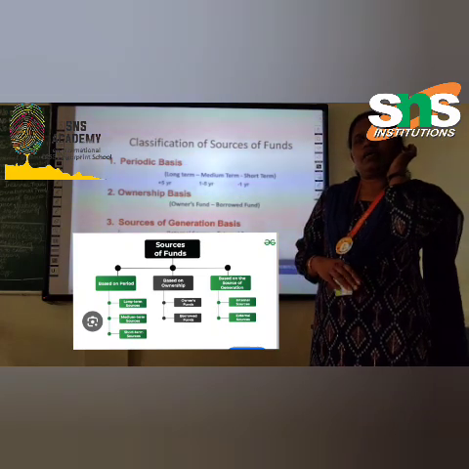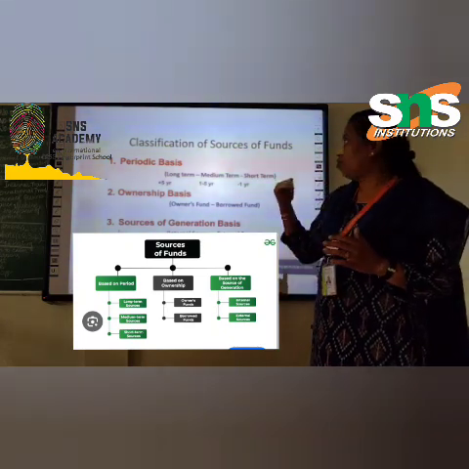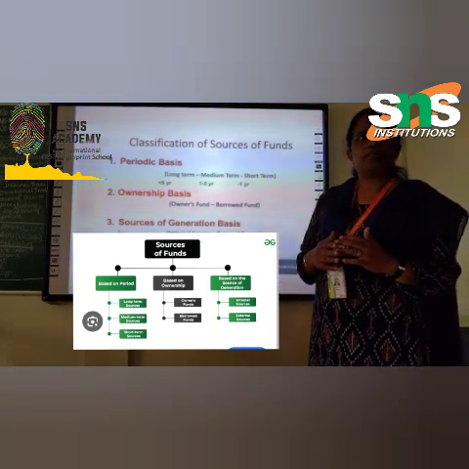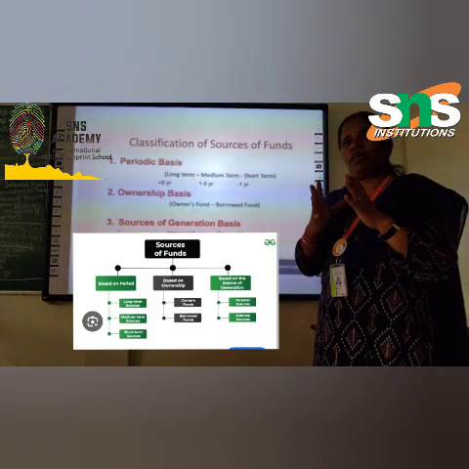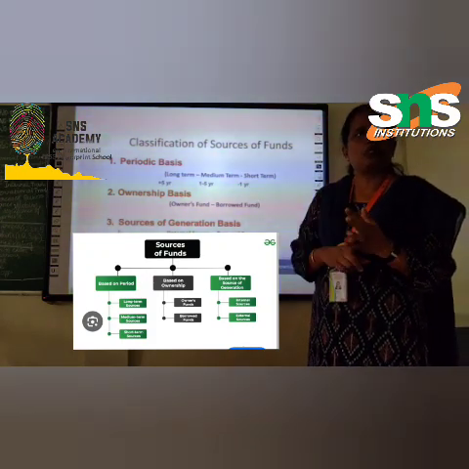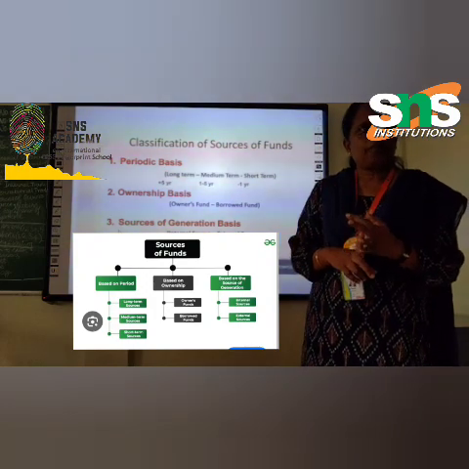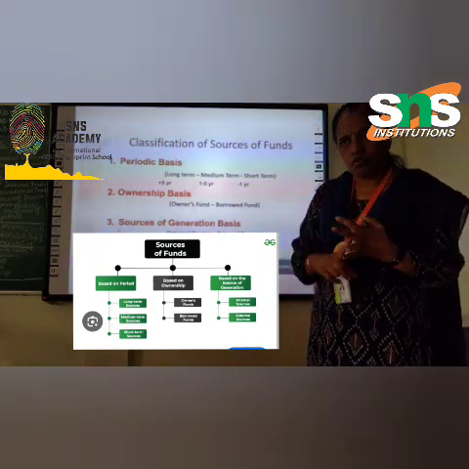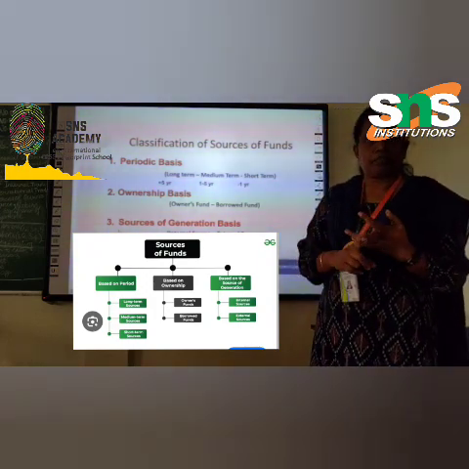Let me discuss periodic basis first. When we take the periodic basis, we can divide the sources of finance into three: long term, medium term, short term, right?